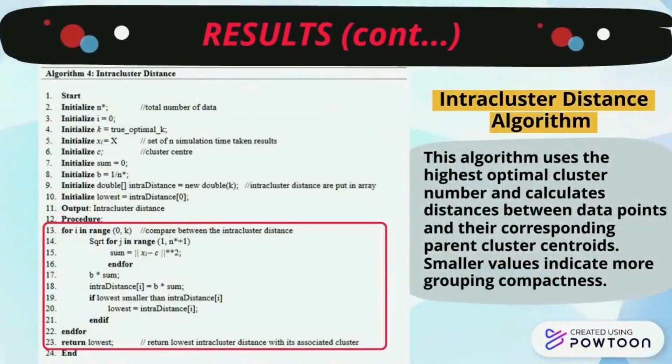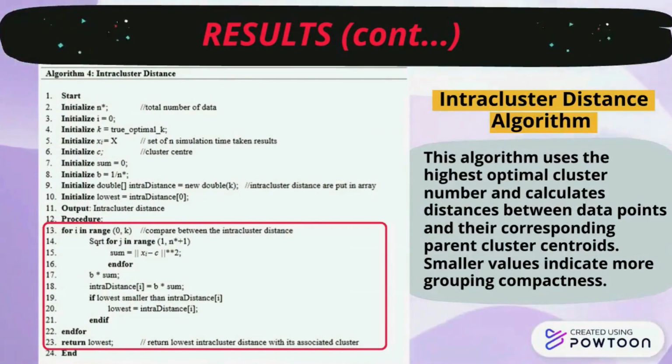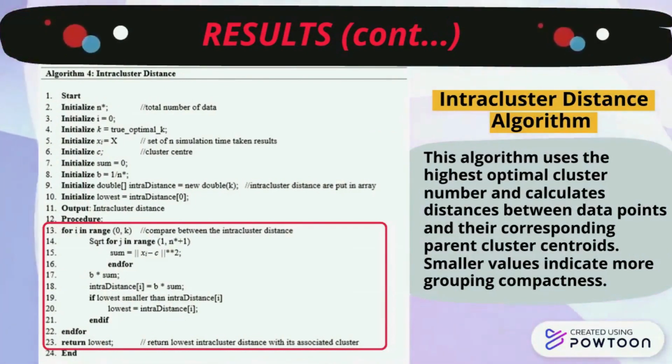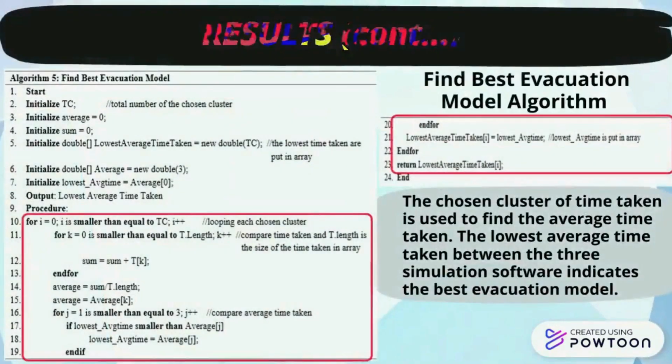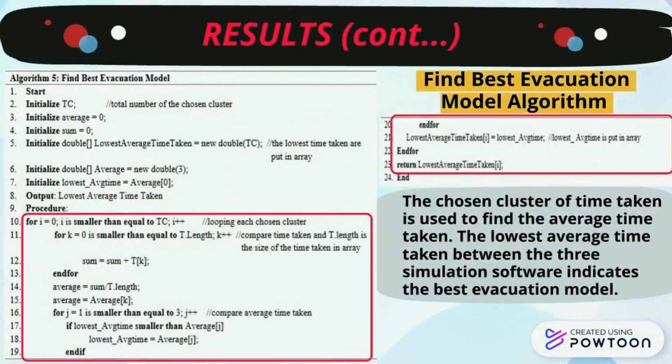Then, we developed the intra-cluster distance algorithm. This algorithm uses the highest optimal cluster number and calculates distances between data points and their corresponding parent cluster centroid. Smaller values indicate more grouping compactness. The last algorithm is the Find Best Evacuation Model algorithm. The chosen clusters of the time taken are used to find the average time taken. The lowest average time taken between the three simulation software indicates the best evacuation model.